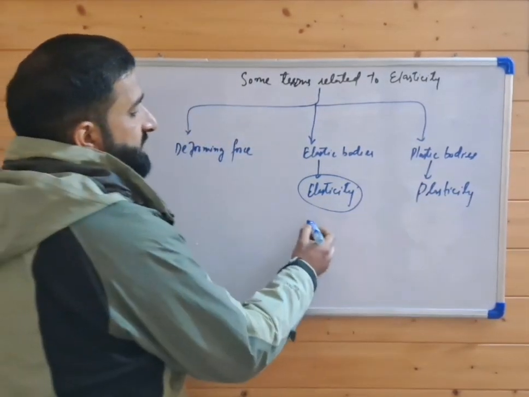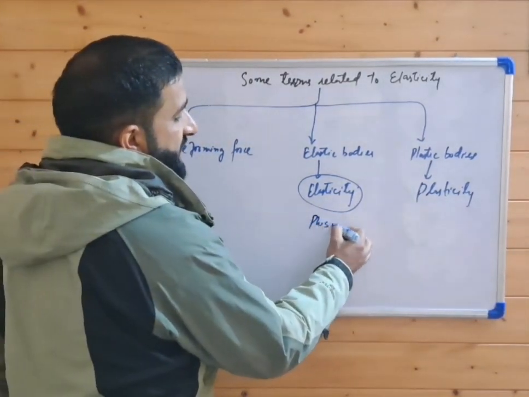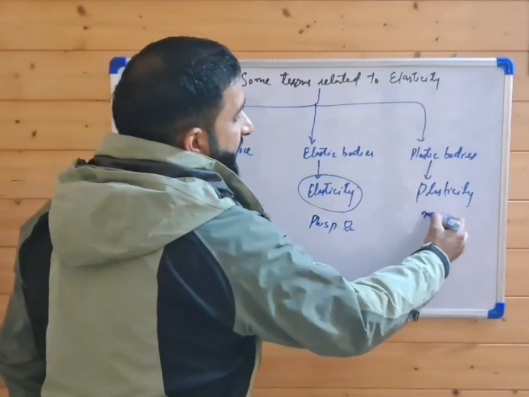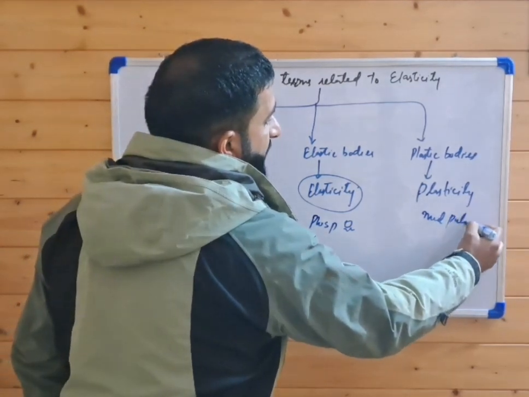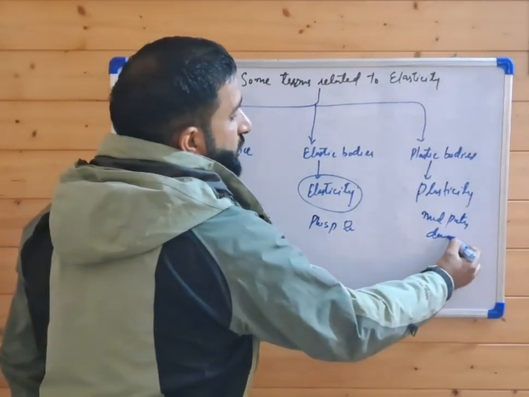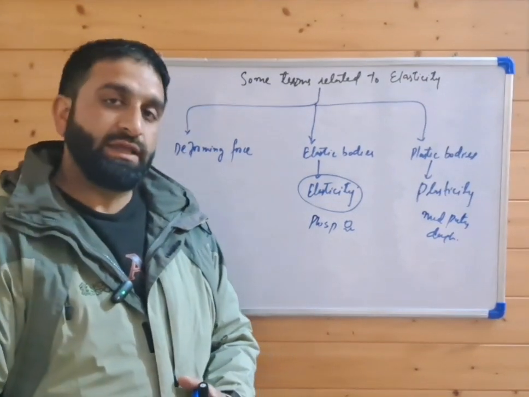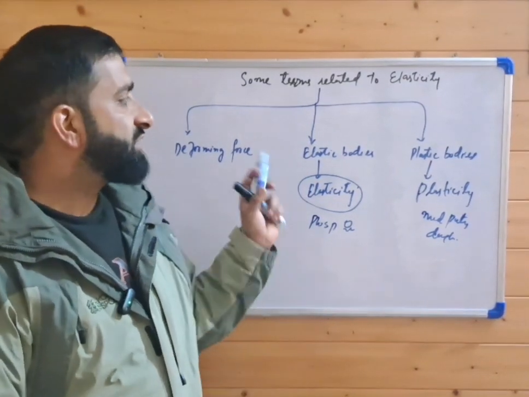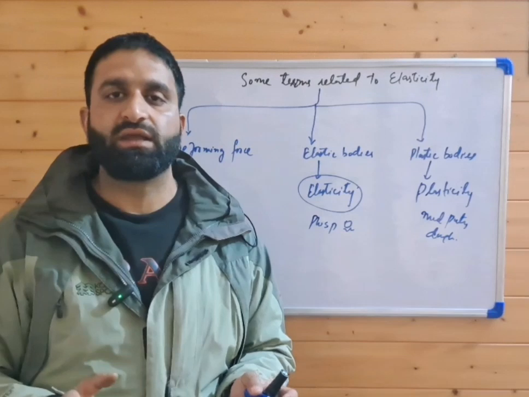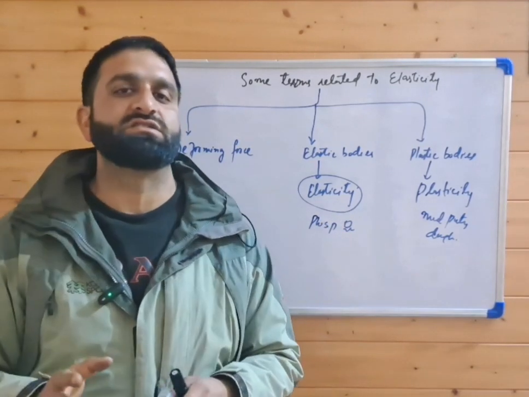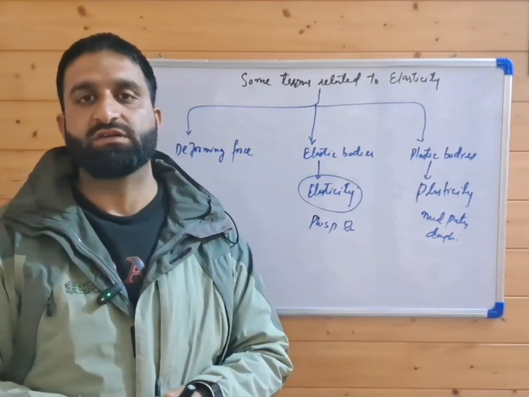Examples of elastic bodies are phosphor bronze and quartz; mud and putty are plastic bodies. No body is either perfectly plastic or perfectly elastic, but the degree of elasticity and plasticity differs. Thank you.